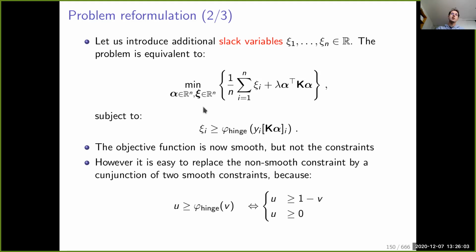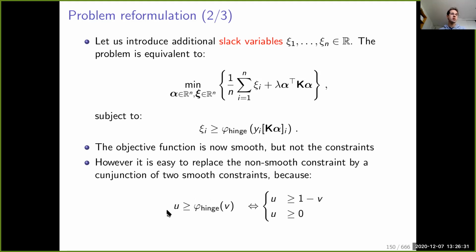So we go from n dimensions to 2n, so we lose something here, but what we gain is a quadratic objective, which is linear in xi and quadratic in alpha. And this inequality, xi_i being greater than the hinge loss, where the hinge loss is the max of 0 and 1 minus the margin, we can simply reformulate as two constraints.